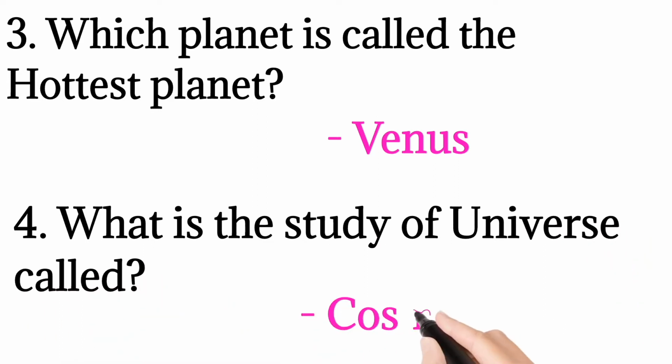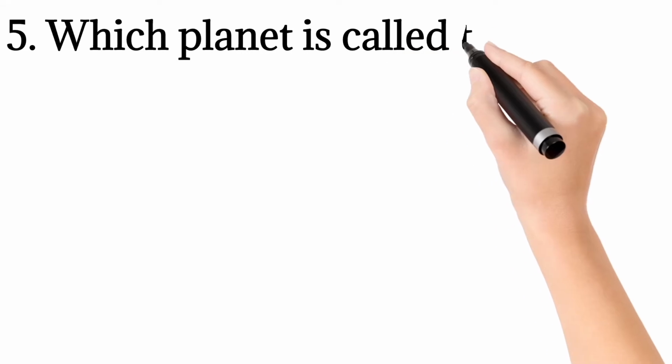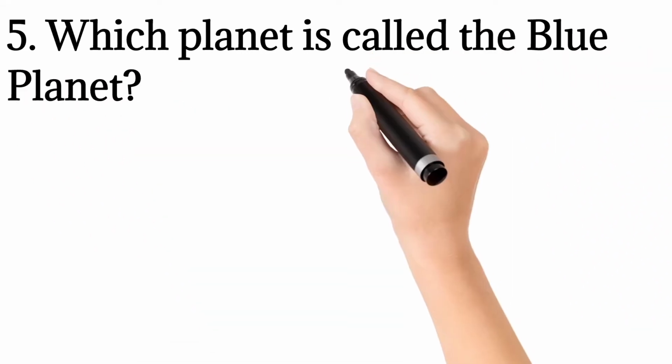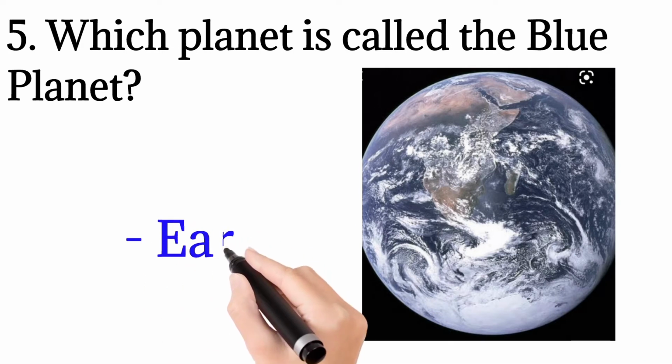The fourth question is, what is the study of the universe called? The study of the universe is called cosmology. The fifth question is, which planet is called the blue planet? Because of so much water on Earth, it is known as the blue planet.